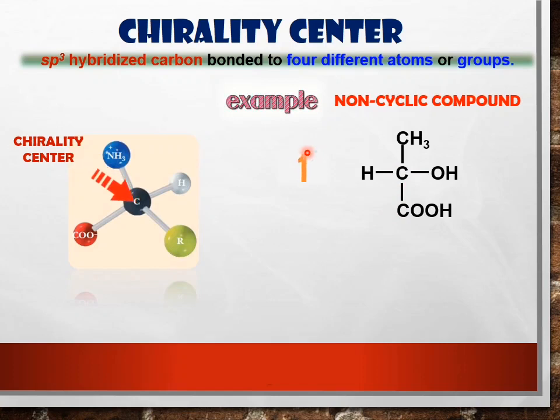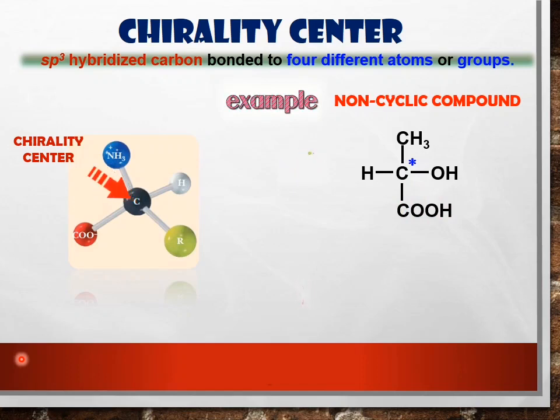Yes, a chirality center should be bonded to 4 different atoms or groups of atoms. Which carbon? Yes, this carbon, the central carbon. Why? Because this carbon is bonded to CH3, OH and H, and also COOH. So this carbon we call a chiral carbon.